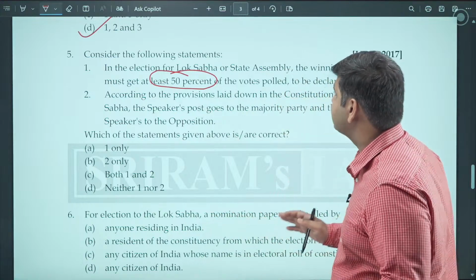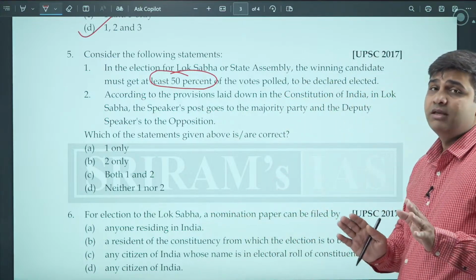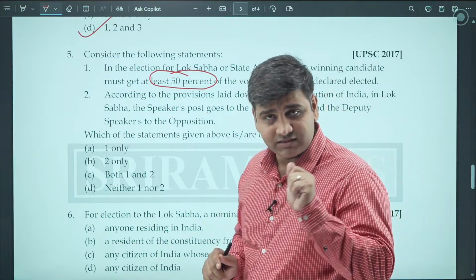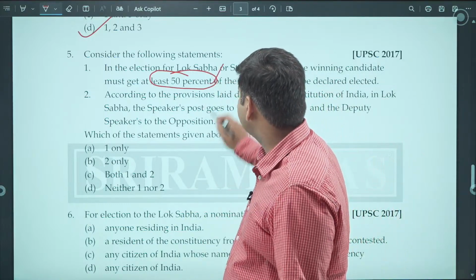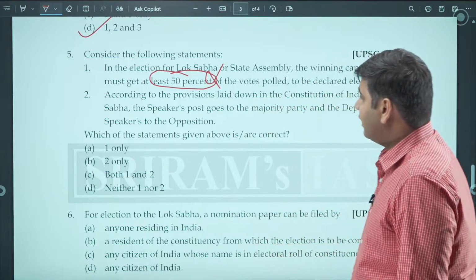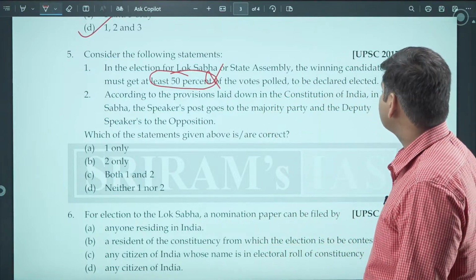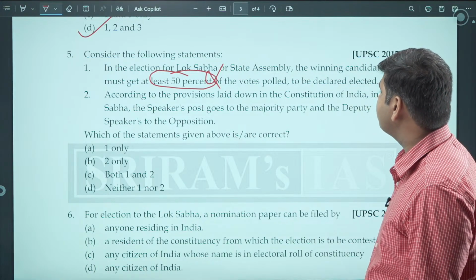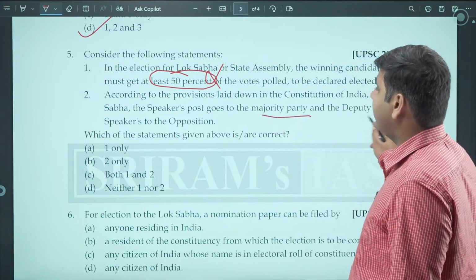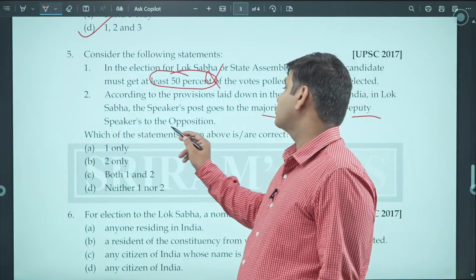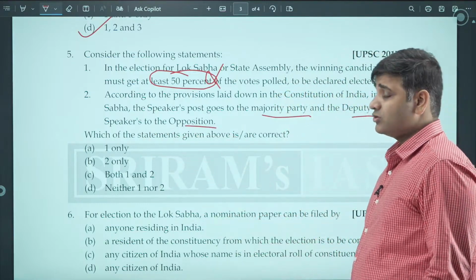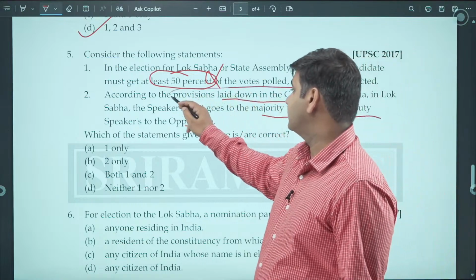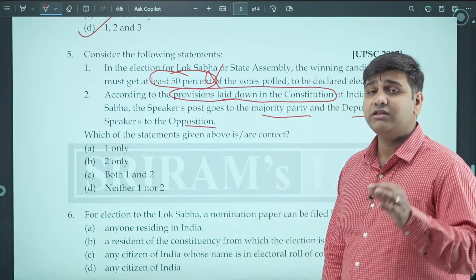You must understand this. First past the post system is the manner of election which is used in Lok Sabha and state legislative assemblies in India. This statement is incorrect. According to the provisions laid down in the Constitution of India, in Lok Sabha, the speaker's post goes to the majority party and deputy speaker's post goes to the opposition. So there is no provision which is laid down in the Constitution regarding this. You have to understand, there is no provision in the Constitution.